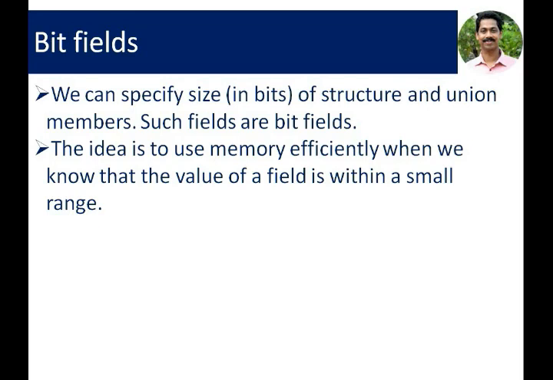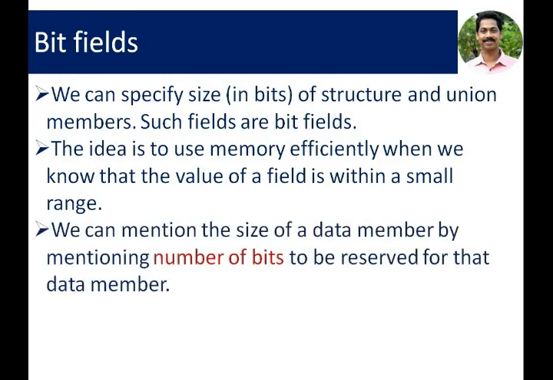For example, if we need to store a month number, it always ranges from 1 to 12. So to store up to 12, we do not need 32 bits. So we can reduce the size of that month. This kind of operation can be done by using bit field declaration. We can mention the size of the data member by mentioning the number of bits.